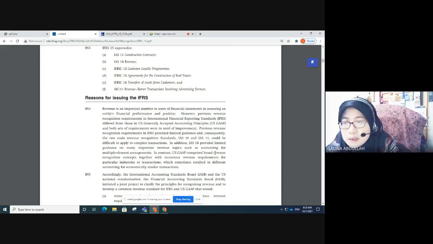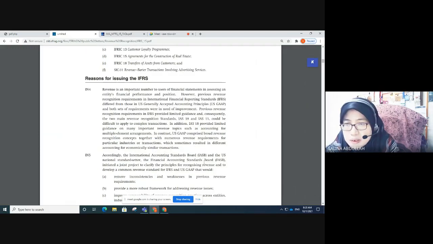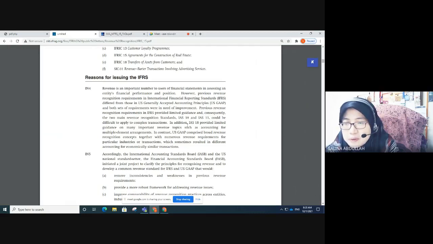However, previous revenue recognition requirements in IFRS differed from those in US GAAP, and both sets of requirements were in need of improvement. As you can see, previously the IFRS standards on revenue, namely IAS 18 and IAS 11, could be difficult to apply to complex transactions.